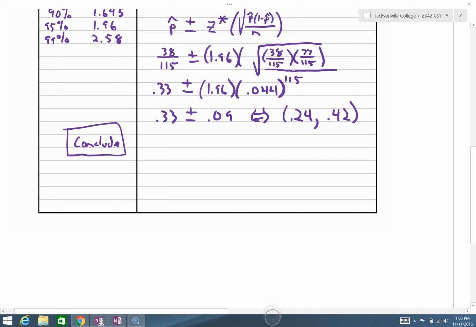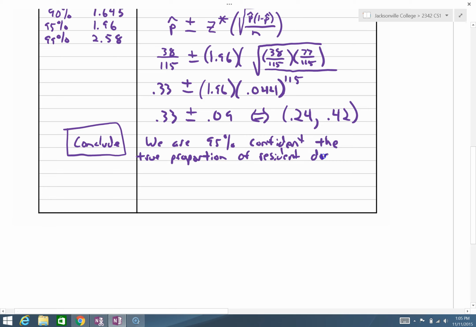Okay, so we're going to state our interval in context and interpret the meaning. We will say this: we are 95% confident the true proportion, the percentage of resident doctors who moonlight, work a second job, lies in the interval .24 to .42.